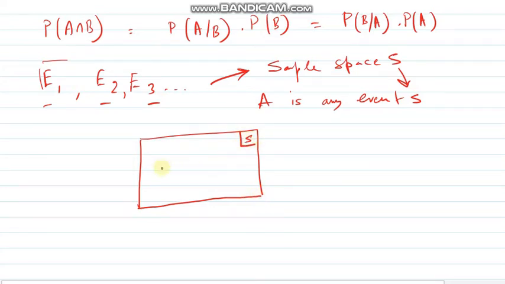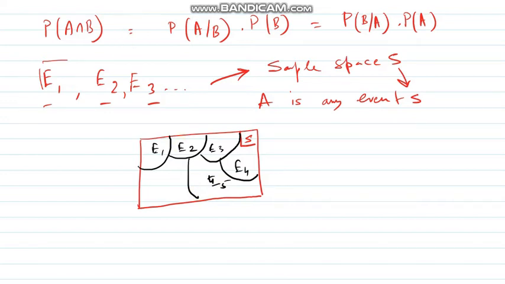To tell you how A is connected to all of this, this is my S. Now if I draw first, this is my E1, suppose this is my E2, this is my E3, this is my E4, suppose this is my E5.